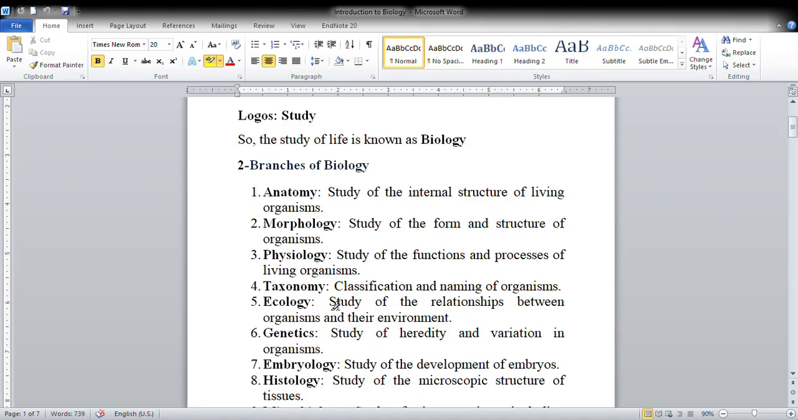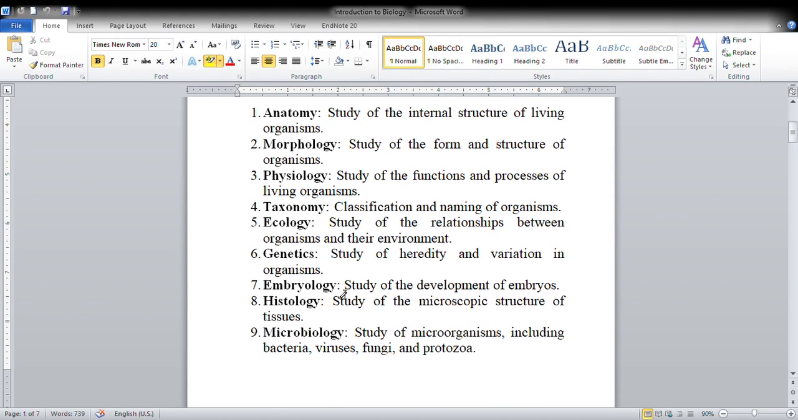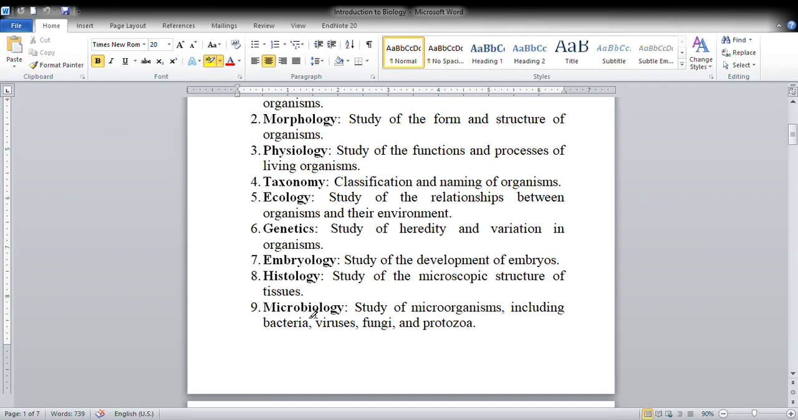Next is ecology. Ecology is the study of relationships between organisms and their environment. Next is genetics. Study of heredity and variation in organisms. Variation means changes. Embryology. Embryology is the study of development of embryos. Histology. Study of microscopic structure of tissues is known as histology.